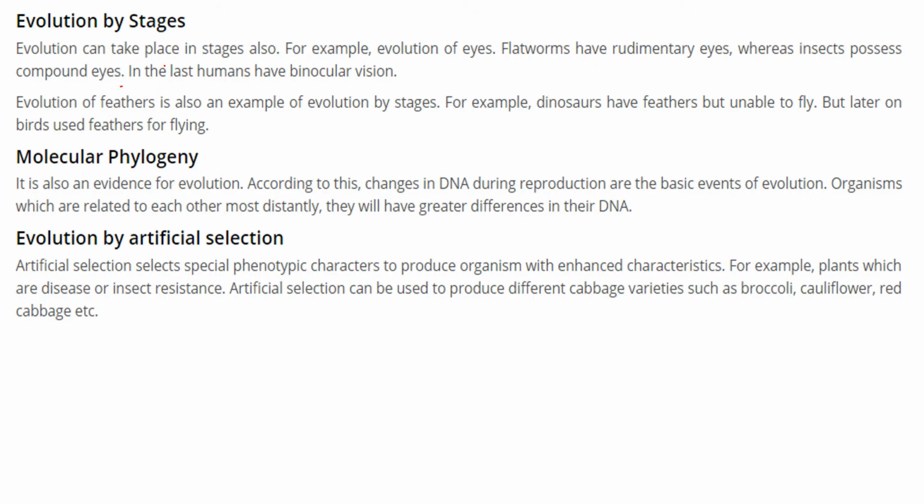Evolution can take place in different stages. For example, the evolution of eyes. Flatworms have rudimentary eyes, insects possess compound eyes, and humans have binocular vision. The evolution of feathers is also an example of evolution by stages. Dinosaurs had feathers, but they couldn't fly. But now the birds are flying, and they have feathers.